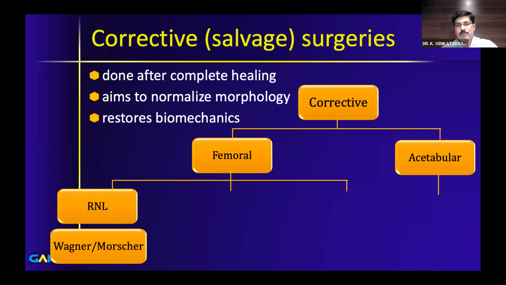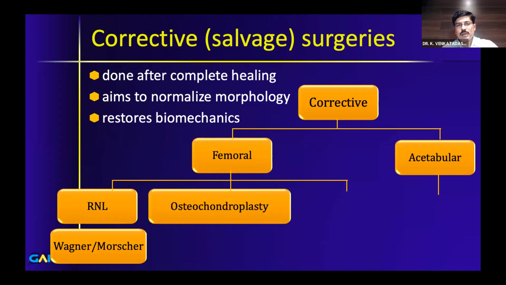The second problem we see is the hinged abduction, and for that we do osteochondroplasty on the femoral head. The third is coxa magna, where you can do a head reduction osteotomy to decrease the size of the head. Your head is big, you decrease the size of the head.